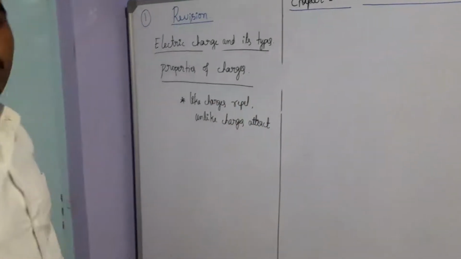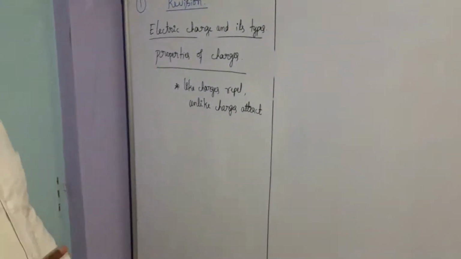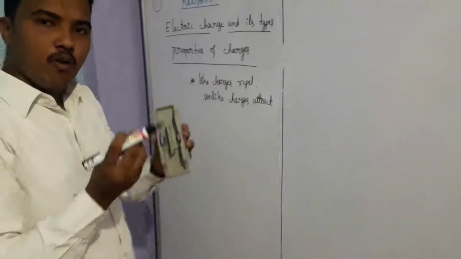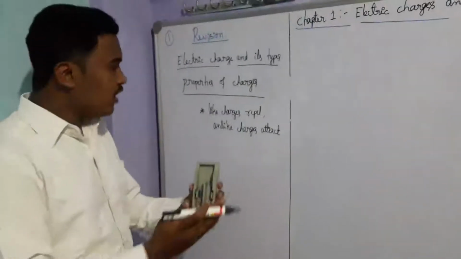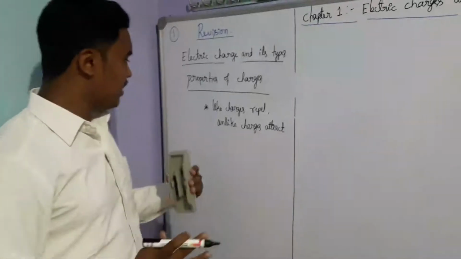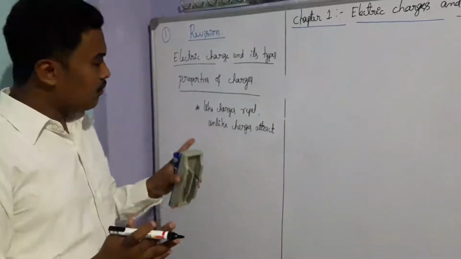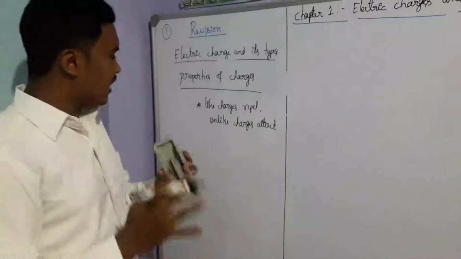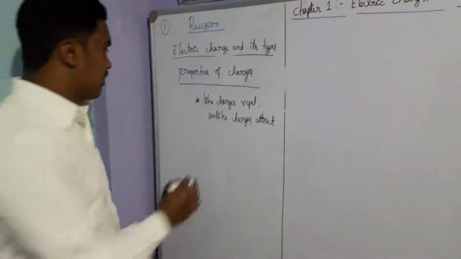This is the first property of an electric charge. Like charges repel means in a system, if there are only negative charges, those negative charges will have repulsion between them. If in that system there is a positive charge as well as a negative charge, they will attract. That is the first property of electric charge.